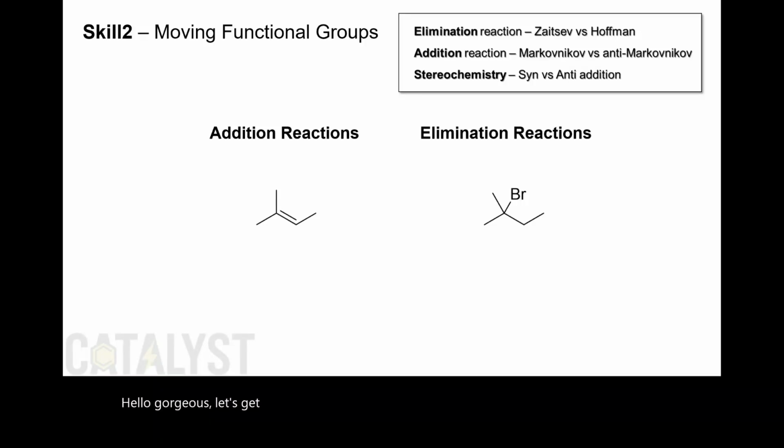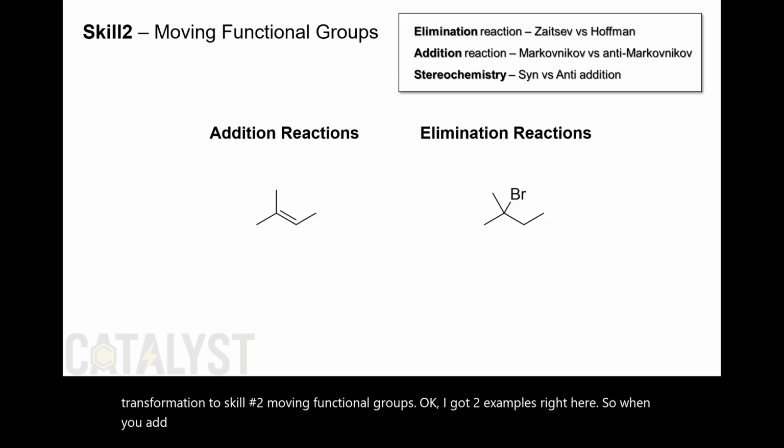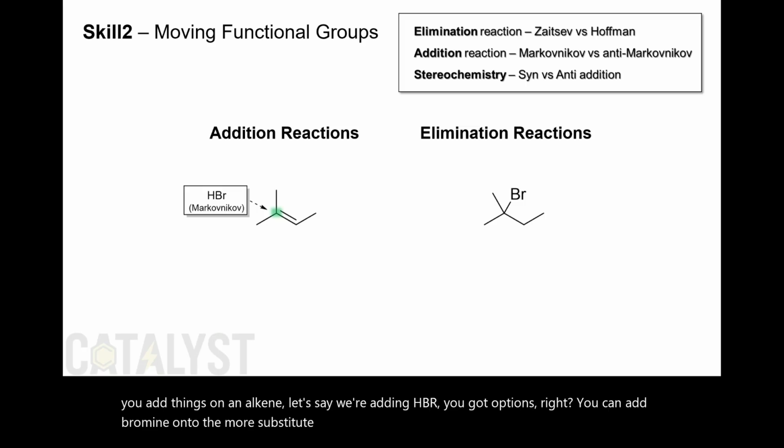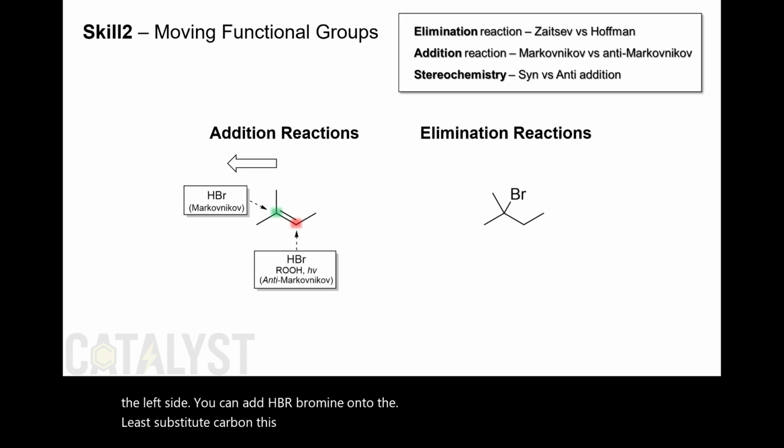Okay, so we move on from skill 1, functional group transformation, to skill number 2, moving functional groups. I got 2 examples right here. When you add things on an alkene, let's say we're adding HBr, you got options. You can add bromine onto the more substituted carbon. This one is going to move your functional group to the left side. You can add HBr bromine onto the least substituted carbon. This one will move your functional group to the right side. There's a left and right.